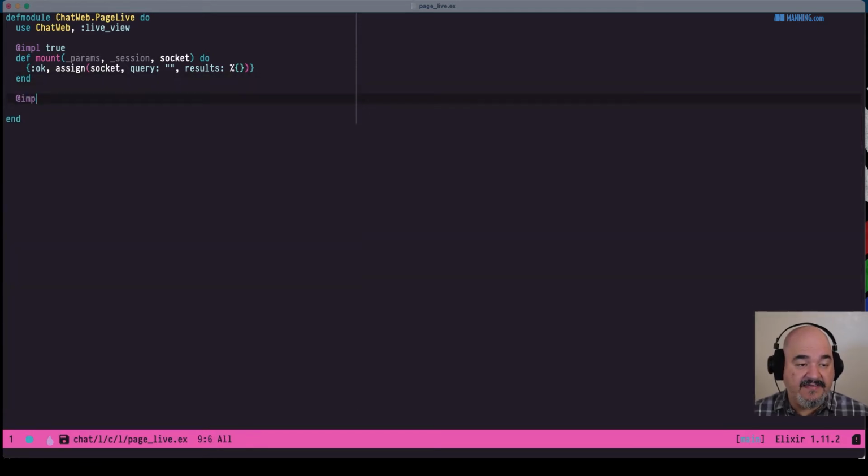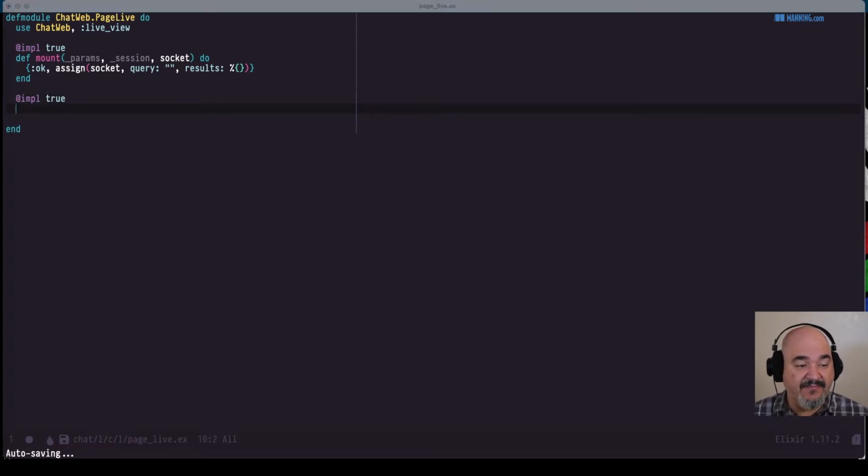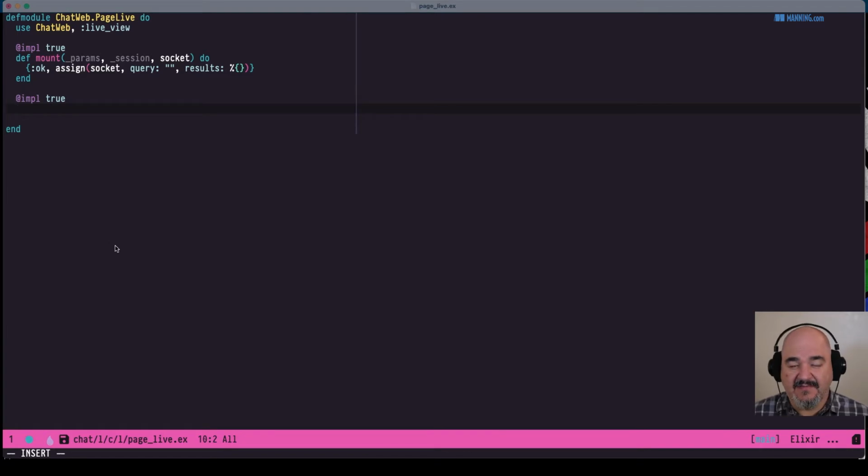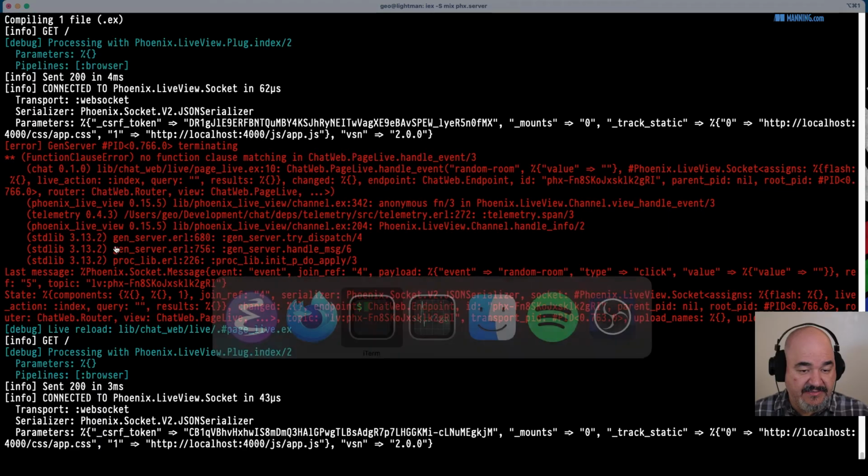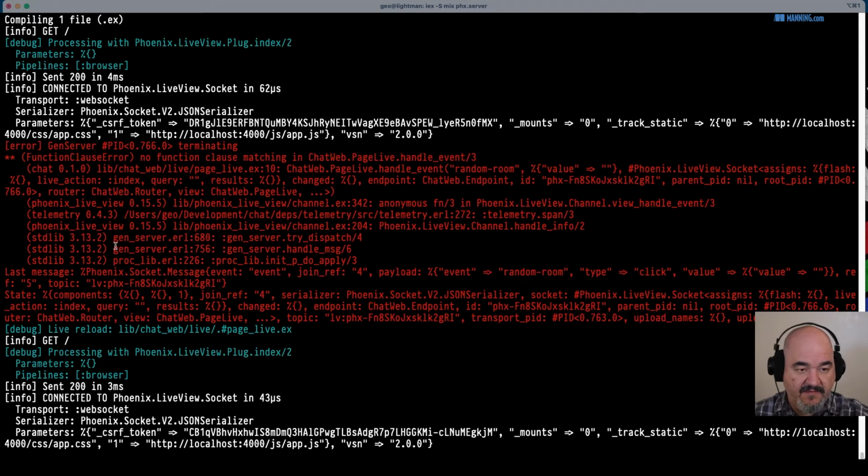But what we do want is to handle that click. So we can just say @impl true, which is basically saying, yes, this is an implementation. We're implementing a function in this case. It gives you some extra error handling and messaging for that, which is nice. So we can say def and go back to the error here. We can see how we need to define this.